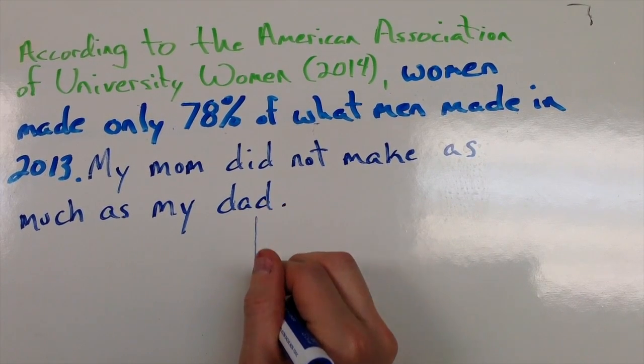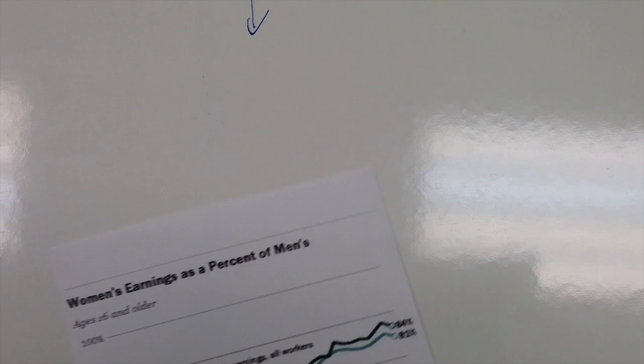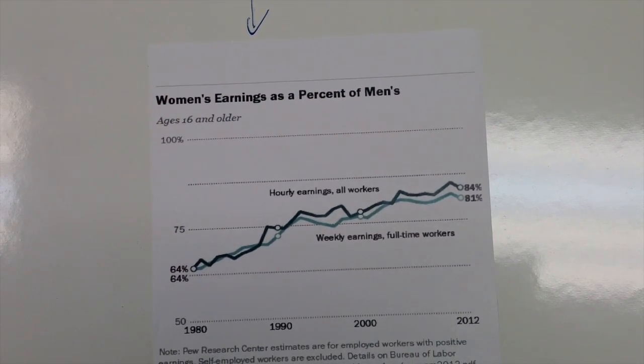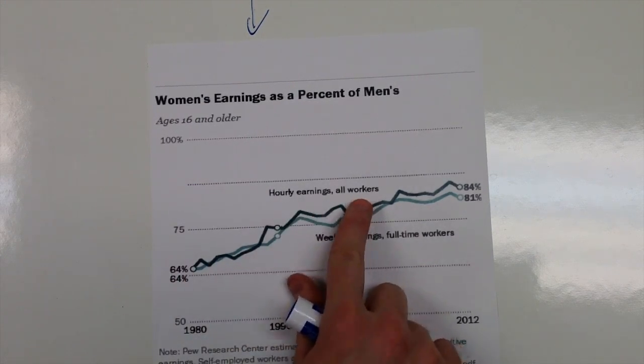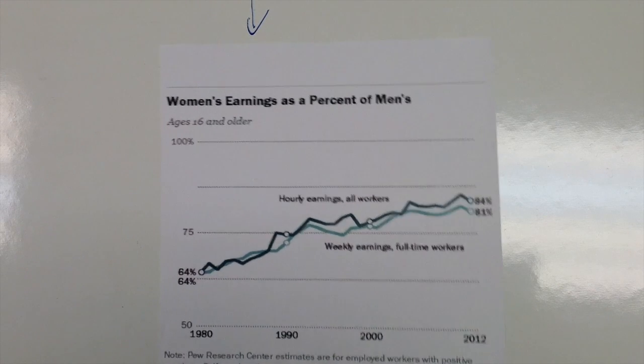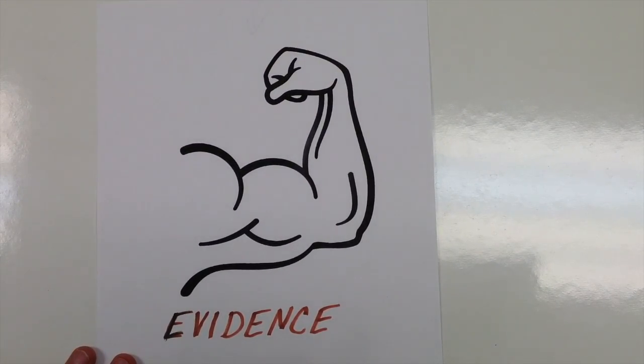And so we're going to go ahead and take a look at what would be another source that we could use to back up our claim here, or perhaps add a little bit more specificity to what we were doing. So I found another chart. This one takes a look at women's earnings as a percentage of men's based off of their hourly and weekly earnings as well. And you'll notice we got some different numbers there. So let's take a look at how we can increase the strength of our evidence by incorporating this other source.